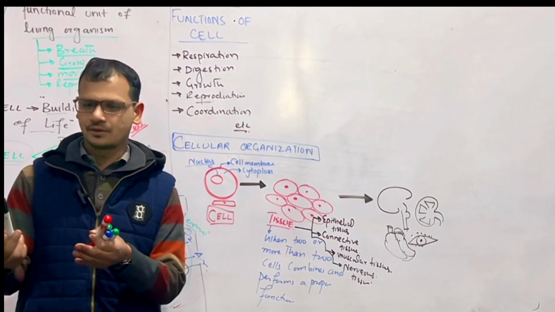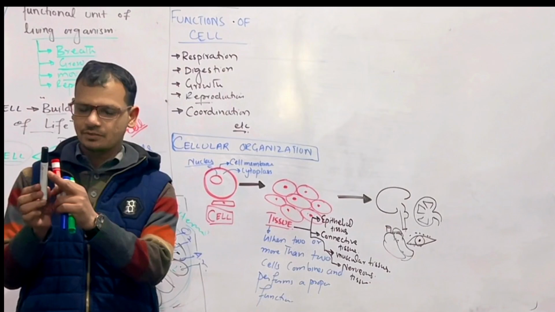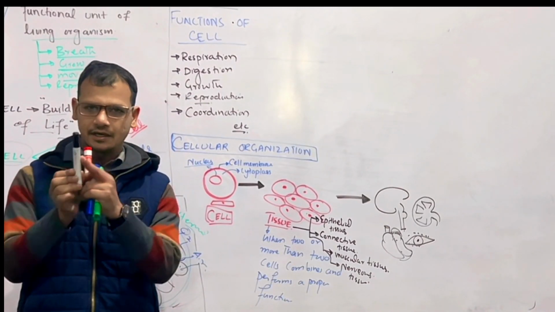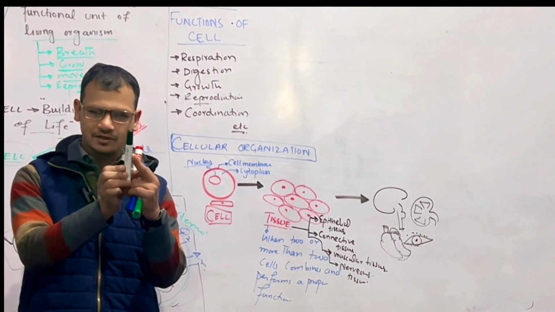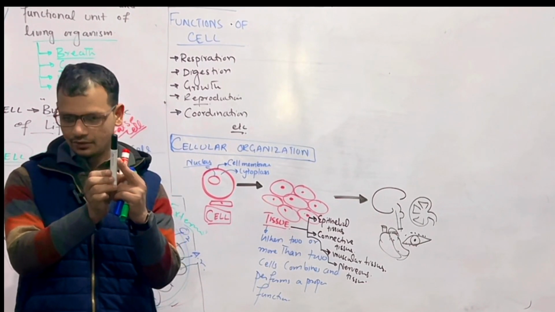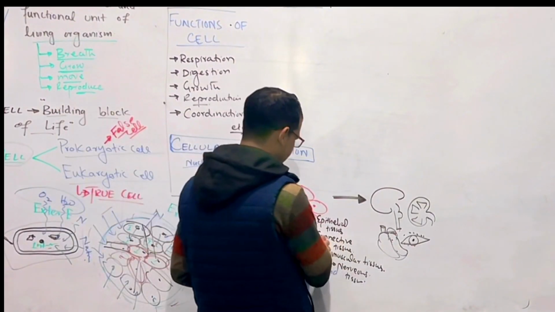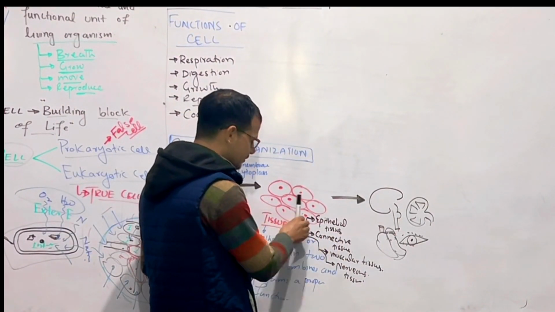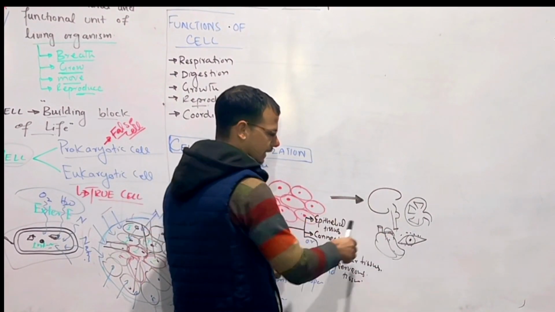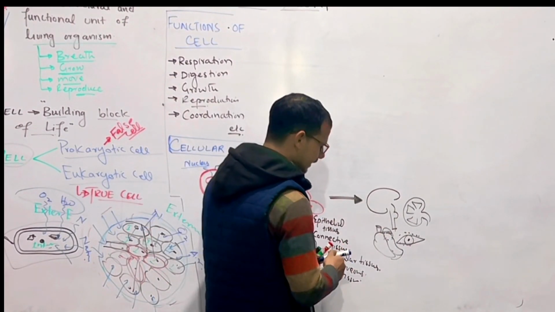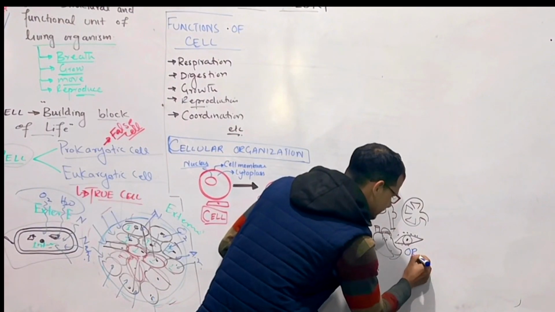Myocardium is made up of muscle cells. Endocardium is made up of epithelial cells. So the combination of different types of tissues will form an organ.